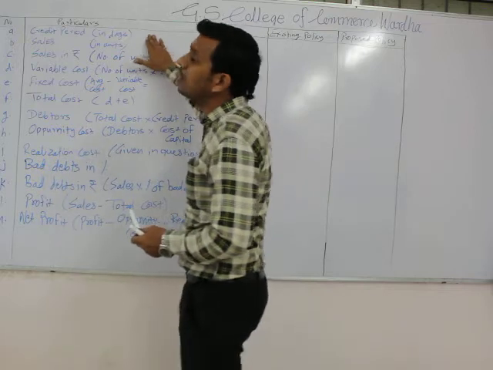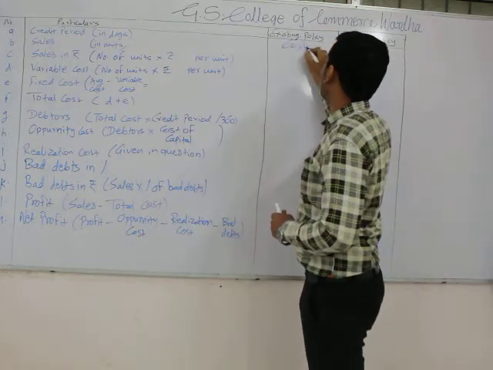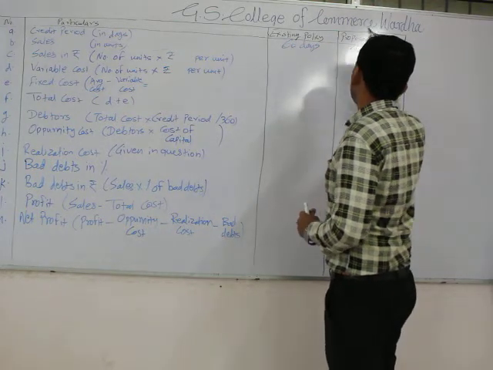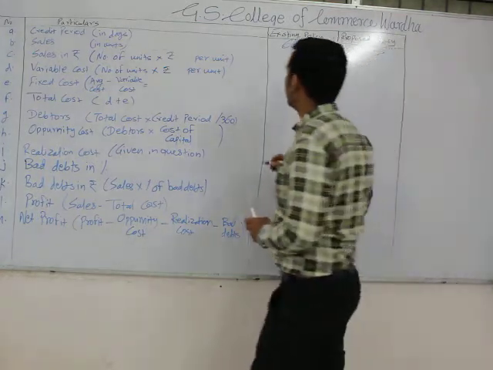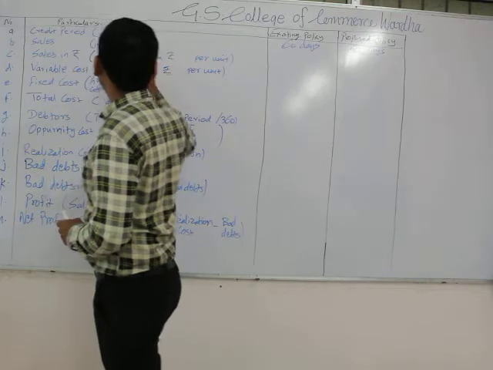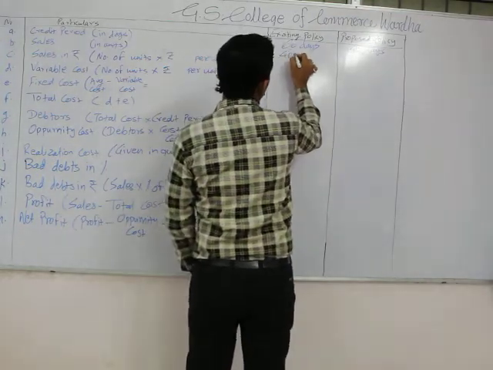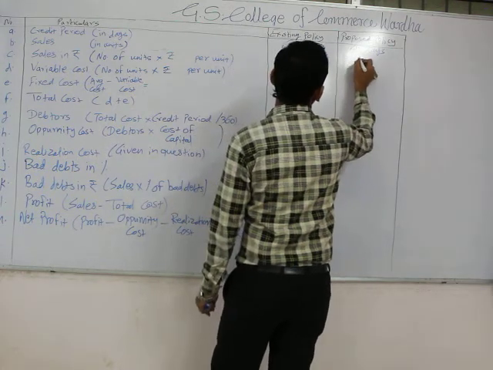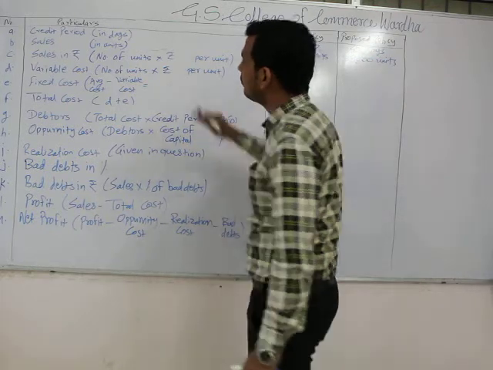First of all, we have to take the credit period, particularly in days. In the existing policy it is 60 days, whereas in the proposed policy it has been reduced to 45 days as the strict credit policy was introduced. Whereas sales in units, we can see that at present we are having 40,000 units, whereas in the proposed policy it would be reduced by 1,000 units. It means that we have 39,000 units.